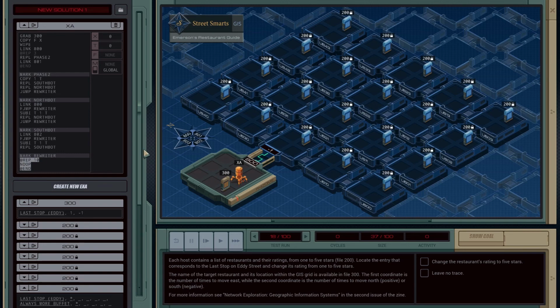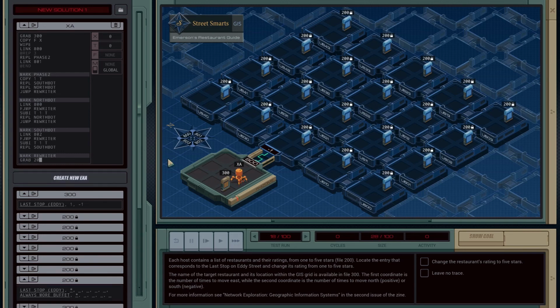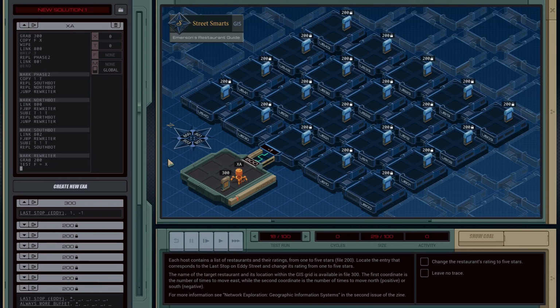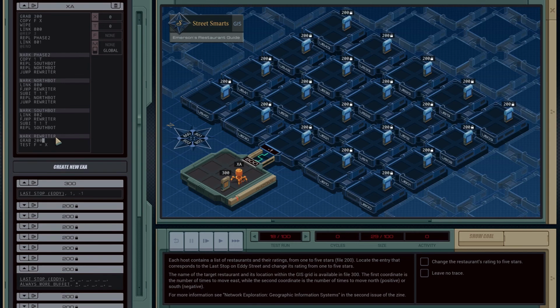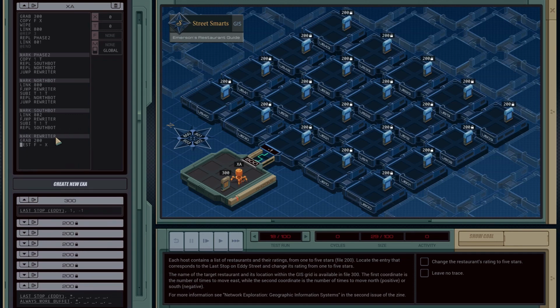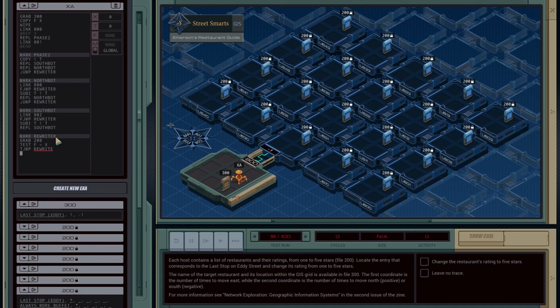So everybody, go ahead and grab file 200. And yeah, so test if F equals X. Test if the thing is the thing that we're looking for. Wait, so we need to test if F equals X. If it is not, I was gonna say we just go ahead and scan until it exists, but it's not gonna exist for most of our bots. We'll test, so true jump to rewrite, mark rewrite.